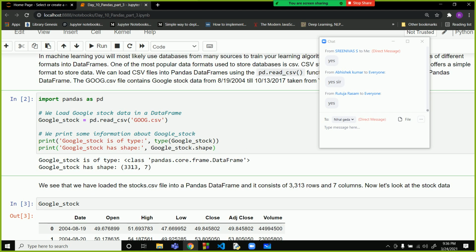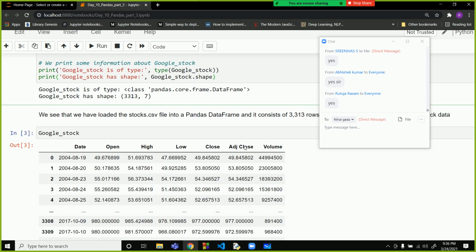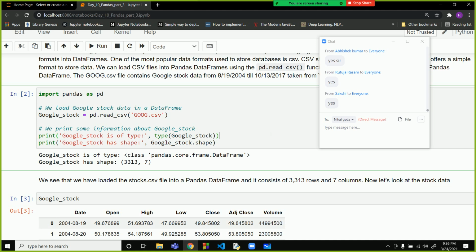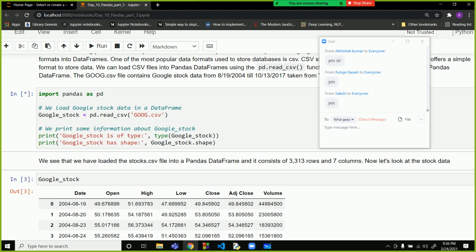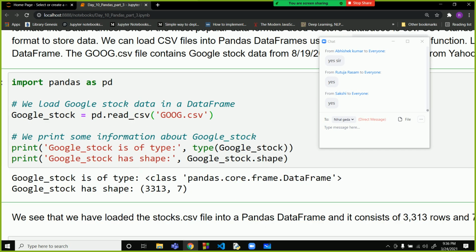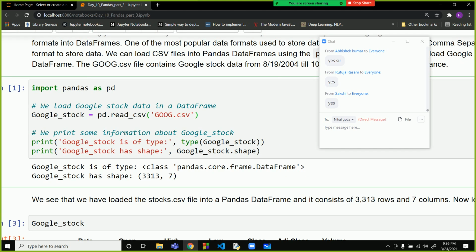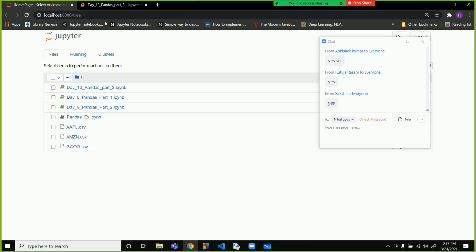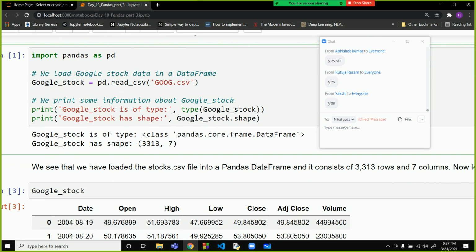Yes, sir. So we will start with it. We import pandas as pd. Now to open the CSV file or Excel sheet, we will use the command pd.read_csv. Read CSV is the command that is used to read the CSV file. Inside this function, we'll write the location of the CSV file. It was present over here only, so it is goo.csv. Now we are running it.